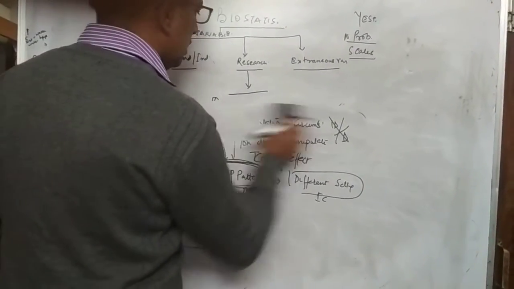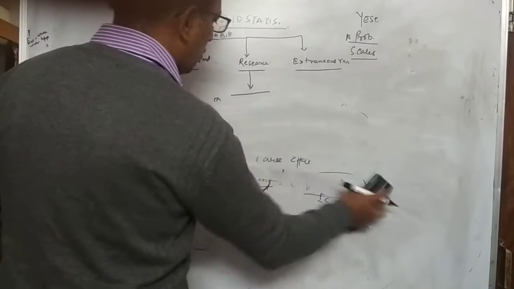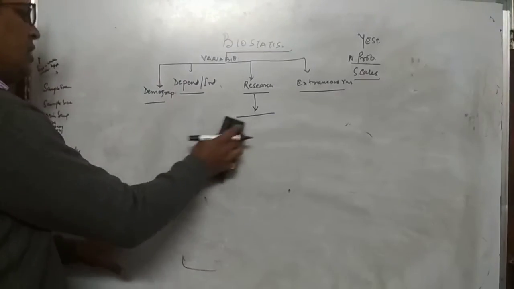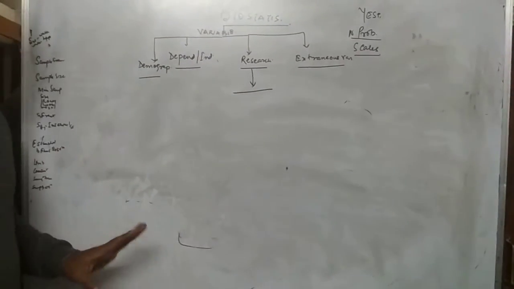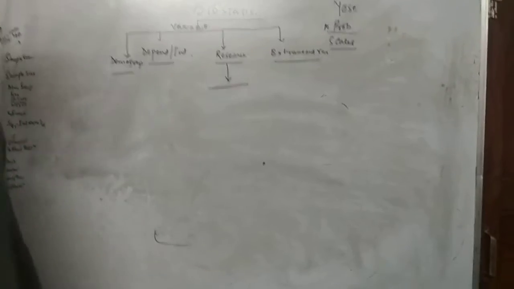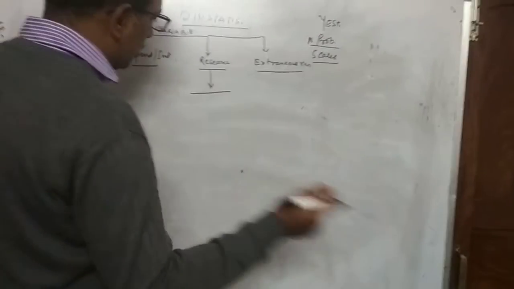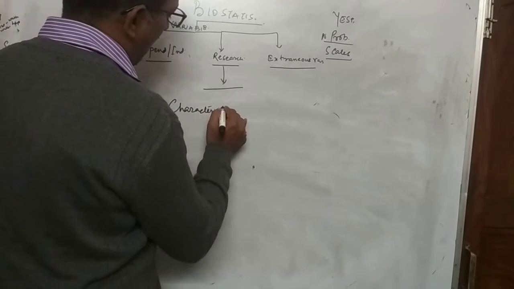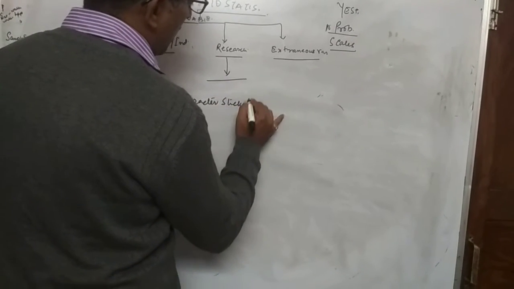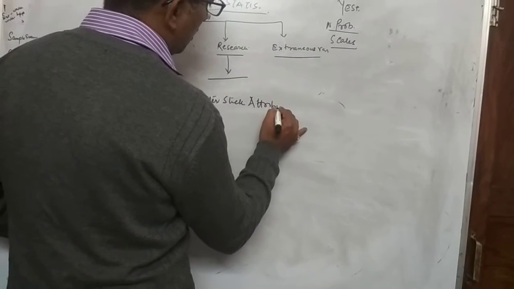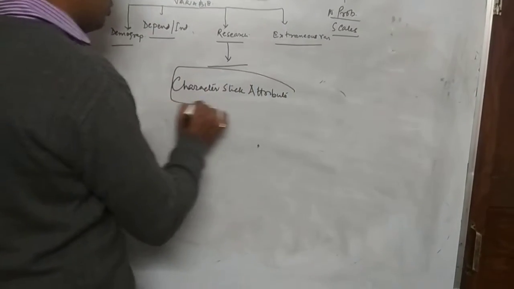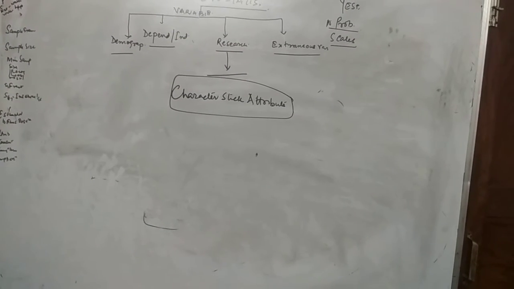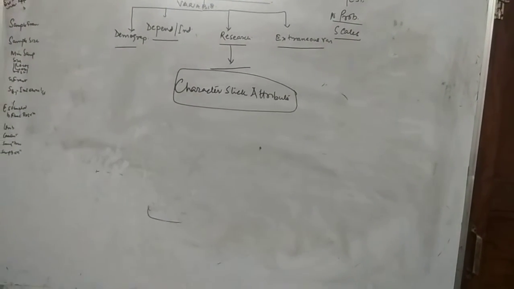Now, the third variable we talk about is the demographic variables. What are demographic variables? Demographic variables are the characteristic and attribute of a population. Characteristic and attribute of your population setting, they are known as your demographic variables.